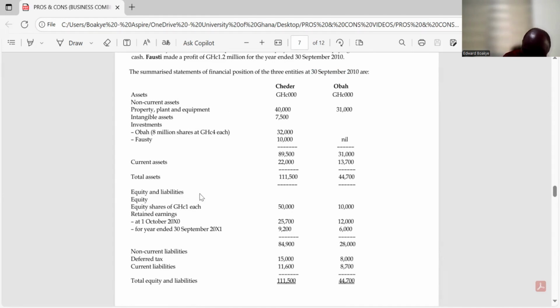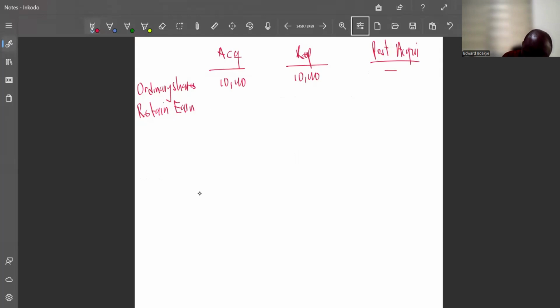So we have 12,000 as at acquisition and then 18,000 at reporting. So the post-acquisition, which is 18,000 minus 12,000, gives you 6,000.